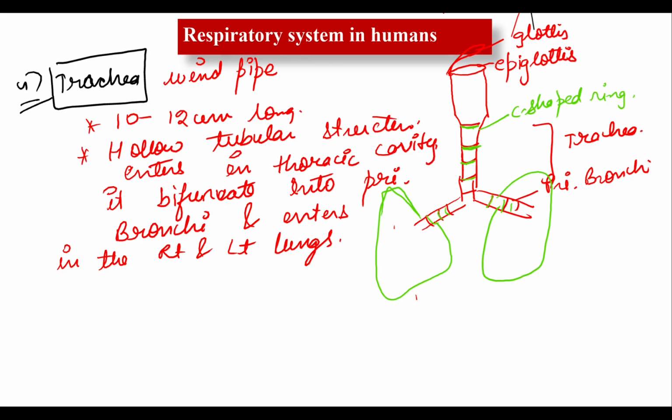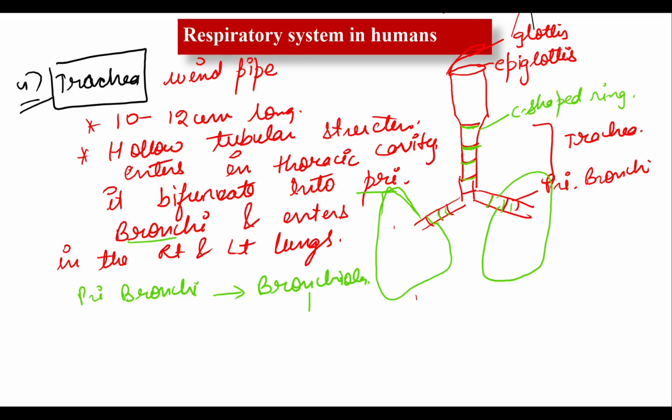Now this primary bronchi divides into many bronchi. The primary bronchi changes into the secondary bronchi, then into the tertiary and further into the terminal bronchi. Finally it changes into bronchioles.